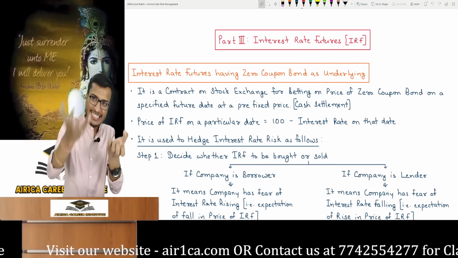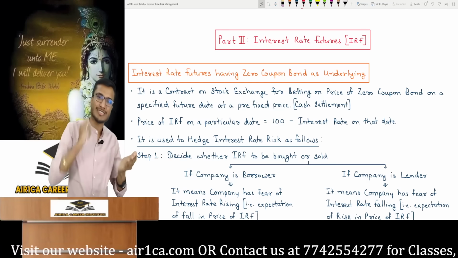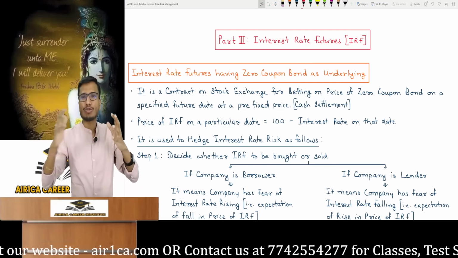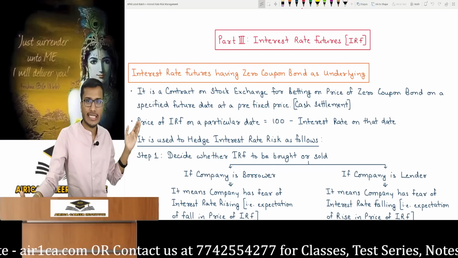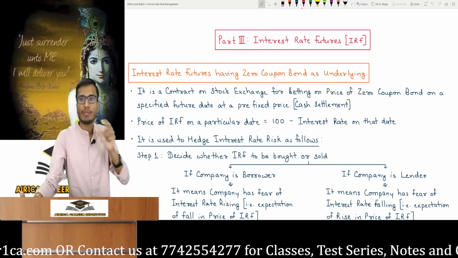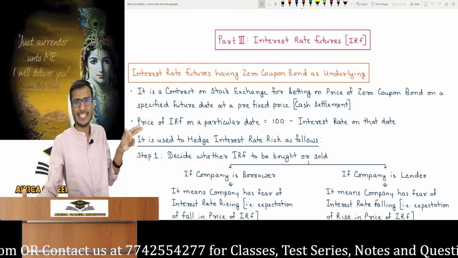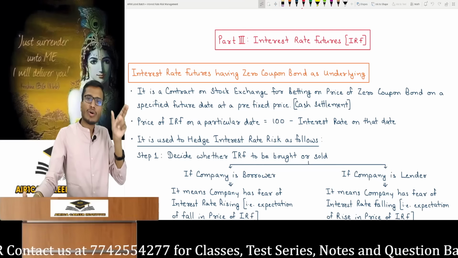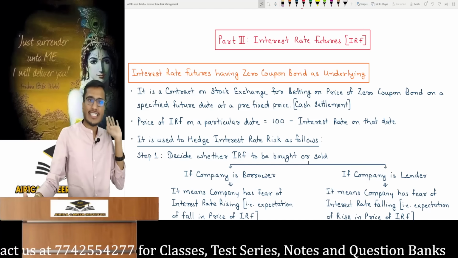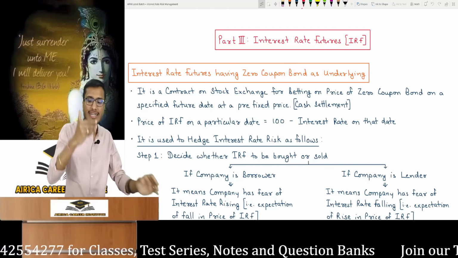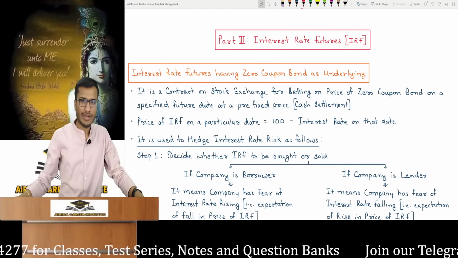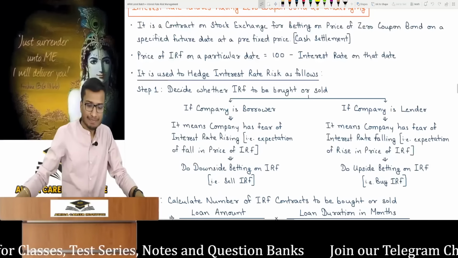If you see, its underlying is the zero coupon bond and its price is determined by it. So shouldn't there be some special calculation for it then? No, this simple method is directly followed here. For the IRFs with zero coupon bond underlying, its price is assumed this way in the questions. You can see that the zero coupon bond price is the current IRF price because it is the underlying asset and the future moves with it. 100 minus interest rate on that date. Practically, you get the price.